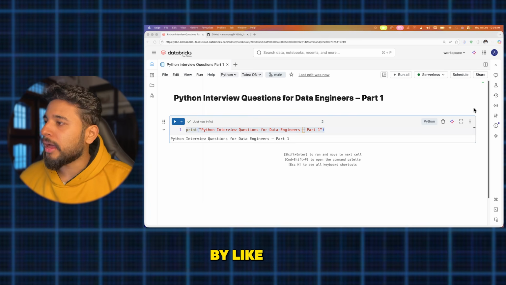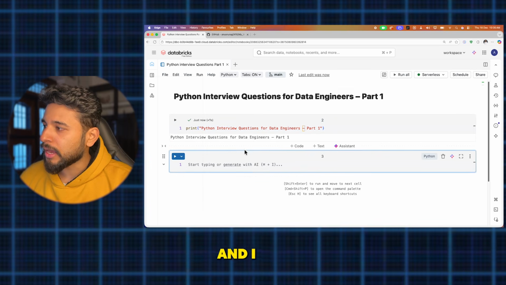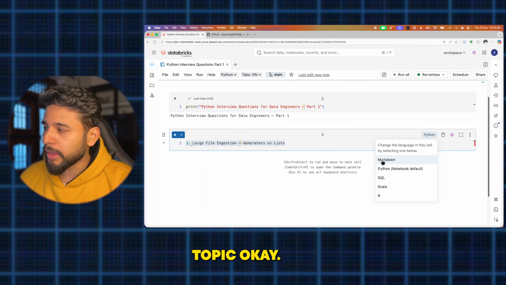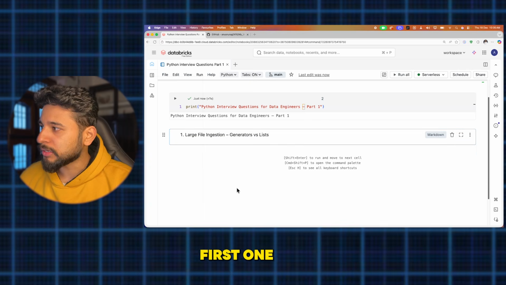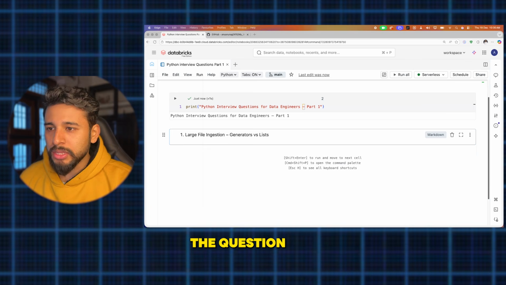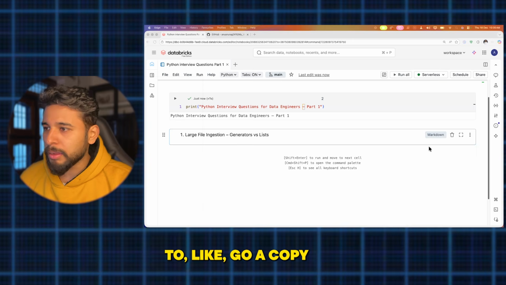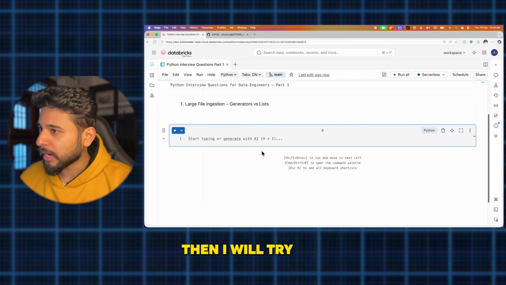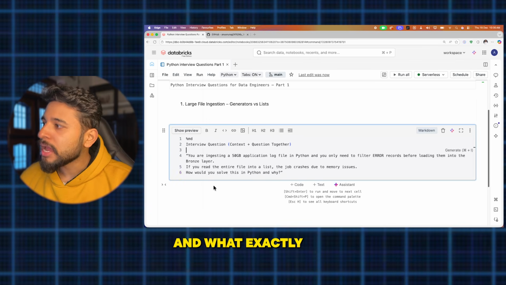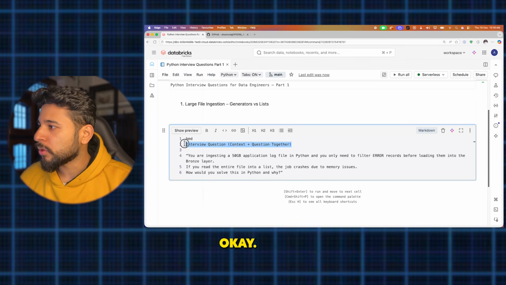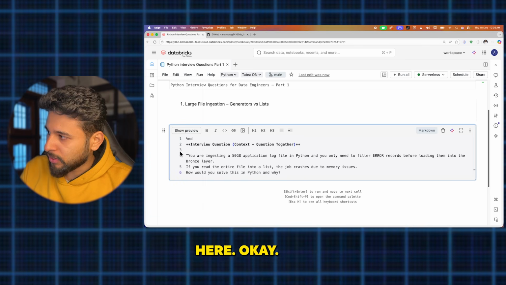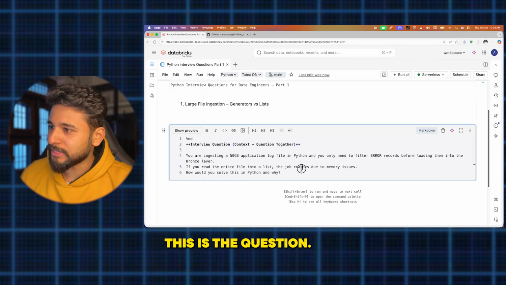I have a document, and I'll try to explain it to you one by one. This is my first topic: large file ingestion, generators versus list. I'll copy-paste the question first, then explain what exactly the interviewer means by this and what exactly you need to do. This is the interview question here.